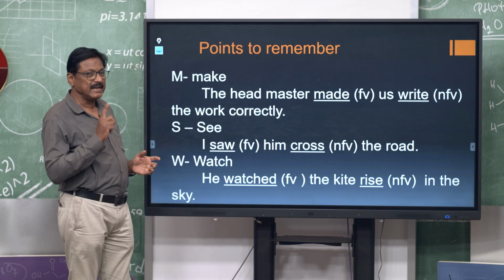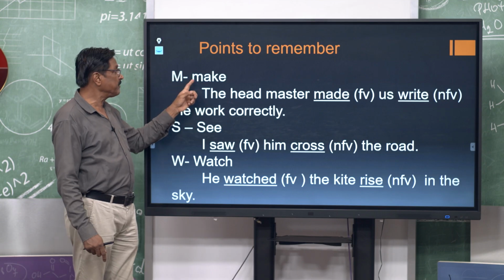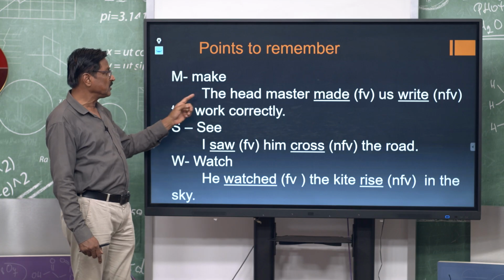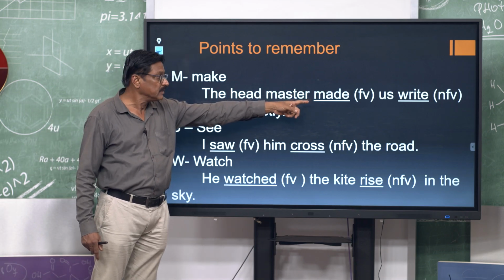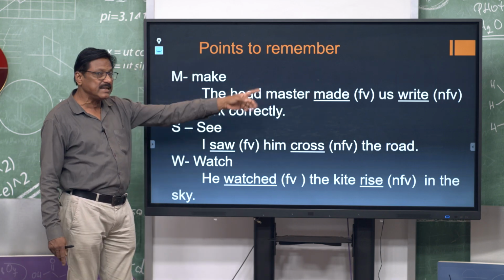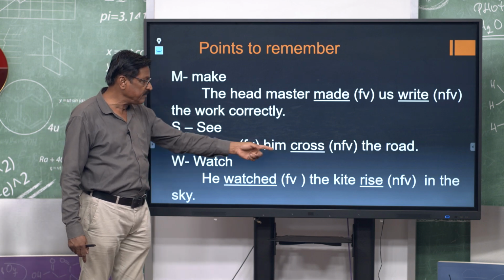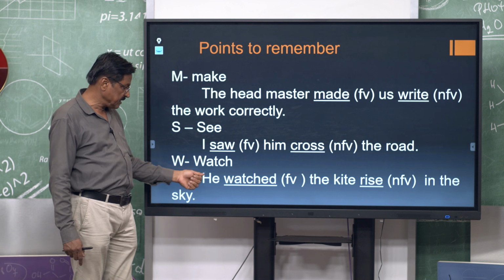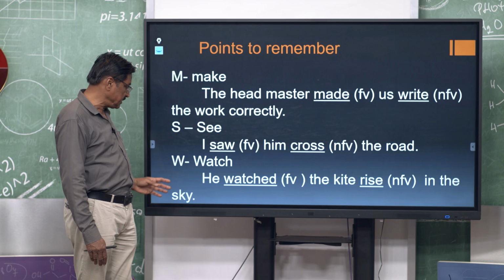Then make, let, have, hear, then coming M. M stands for make. So, the headmaster made the first form, the past form of the verb, that is the finite verb. Then write, that is the bare infinitive. Then S for C, I saw him cross, bare infinitive. W, watch, he watched the kite rise, bare infinitive.